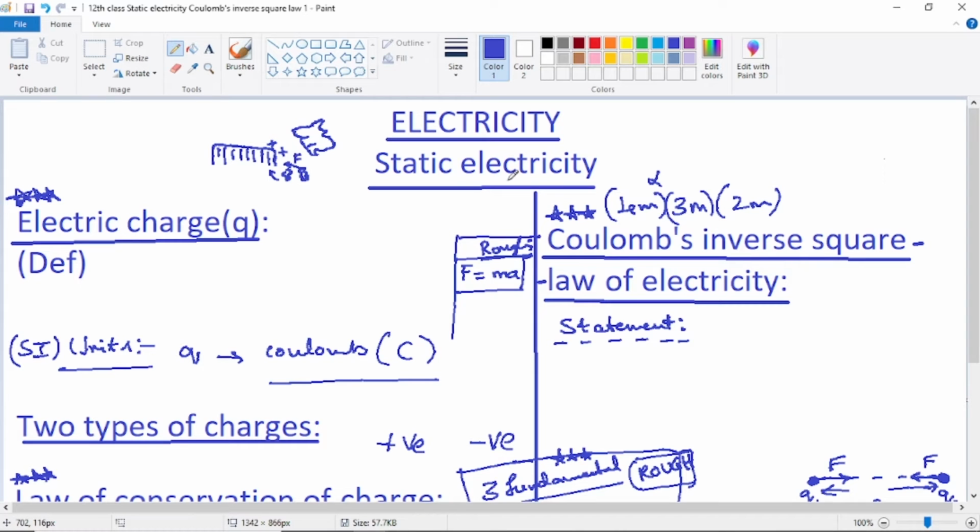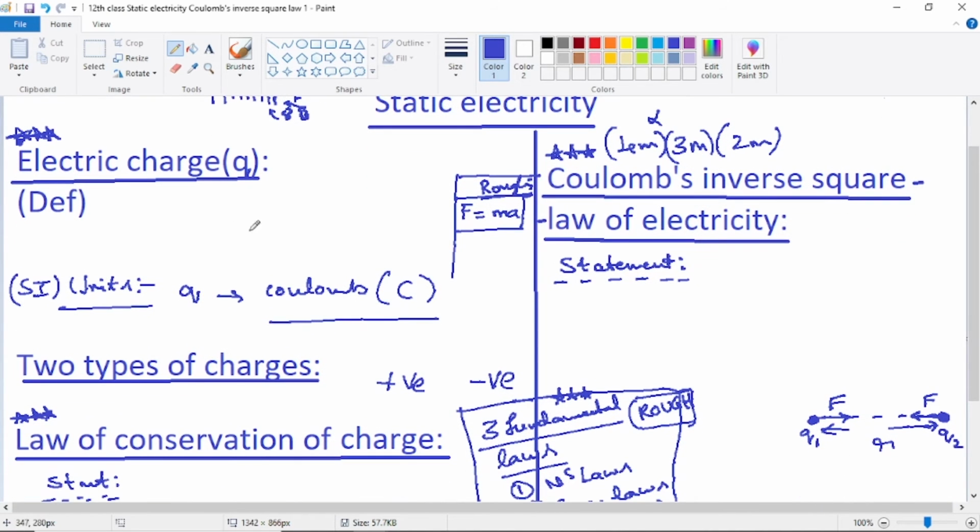Just see here, whatever things we are seeing here are simple. Nowhere any complication is there. Now, electric charge Q, definition. The symbol is Q. I'm writing the symbol more clearly. Q, this is the symbol. No marks, because it can't be asked in the exam. The examination syllabus actually starts from here. These are also syllabus only. Law of conservation, 2 types, everything is syllabus only, but they can't be asked directly, even as 2 marks questions. But they'll be useful in the other topics. So from here onwards, the real marks topics start.